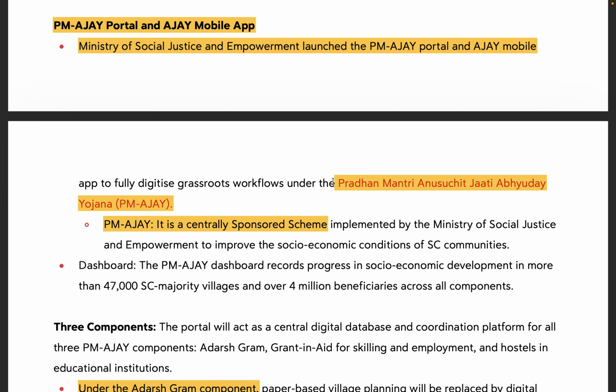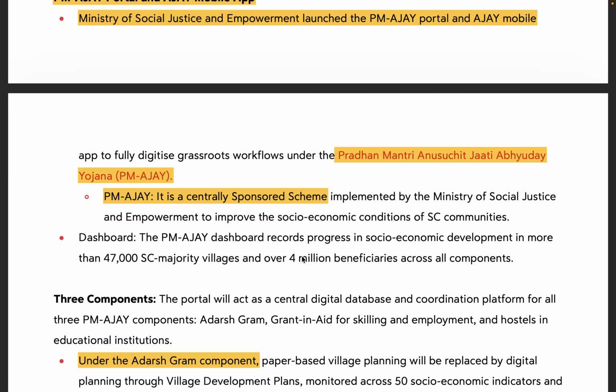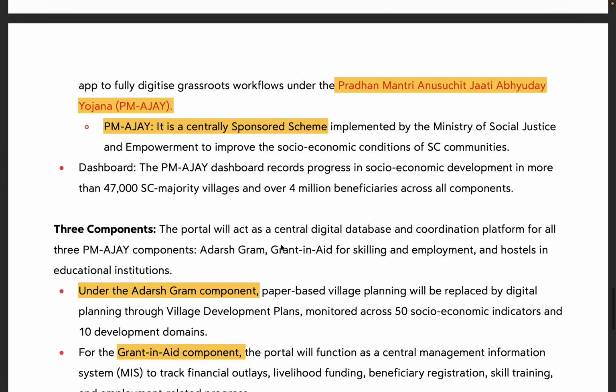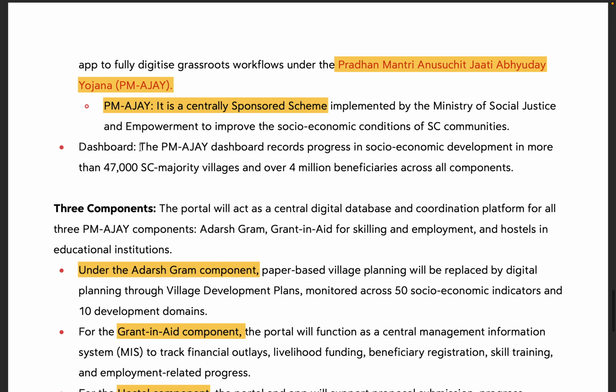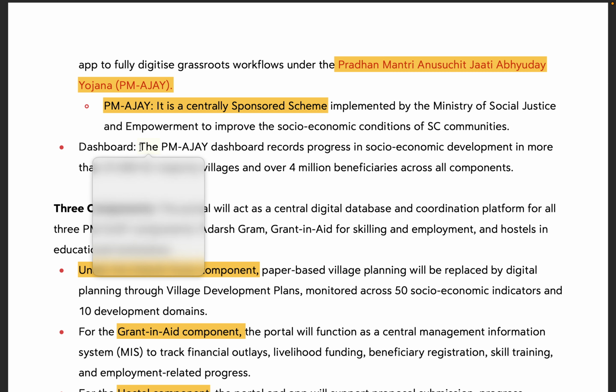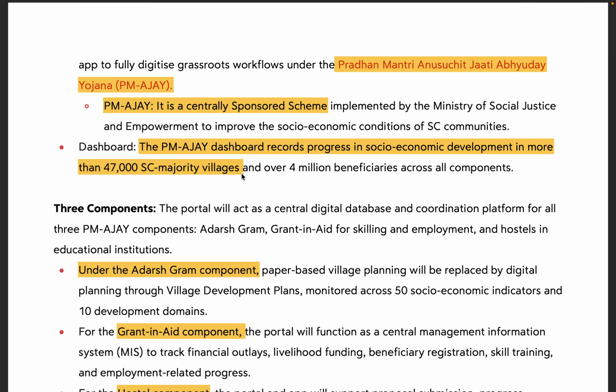Now, the last news for the day is the PM Ajay portal. Ajay is the Pradhan Mantri Anusuchit Jati Abhyuday Yojana. Important things to note is this scheme is under the Ministry of Social Justice and Empowerment, and they have launched a PM Ajay portal and Ajay mobile app. This is a centrally sponsored scheme. Another important fact to note. And this will create a dashboard to record progress in socio-economic development in more than 47,000 SC majority villages.